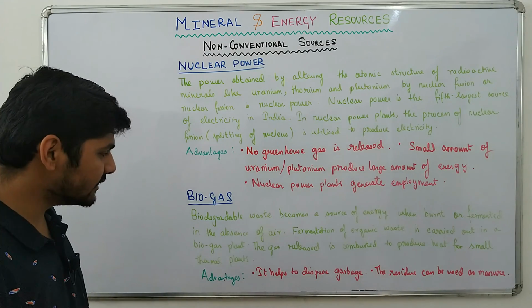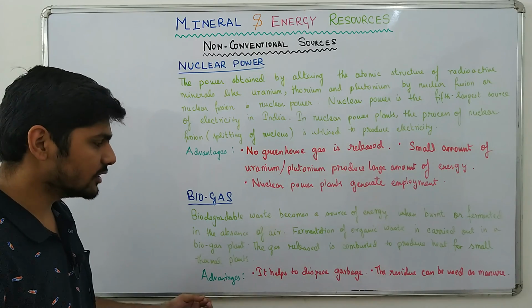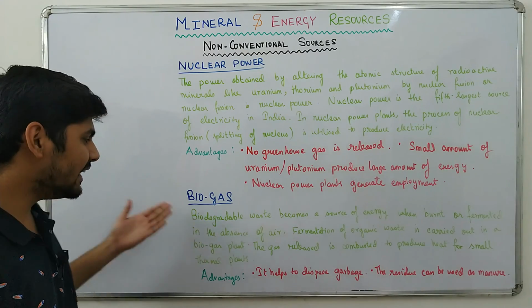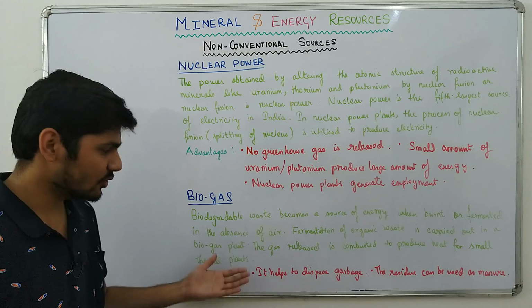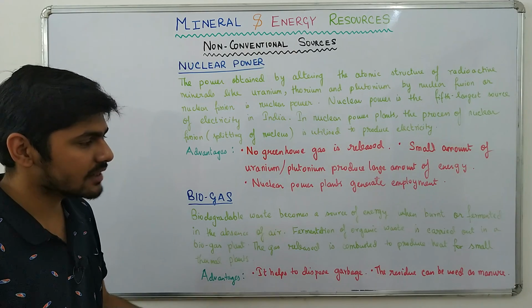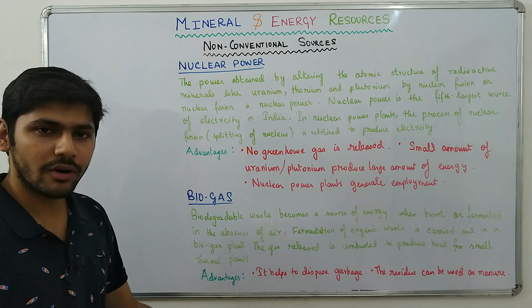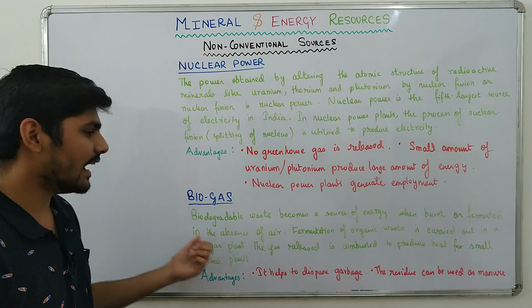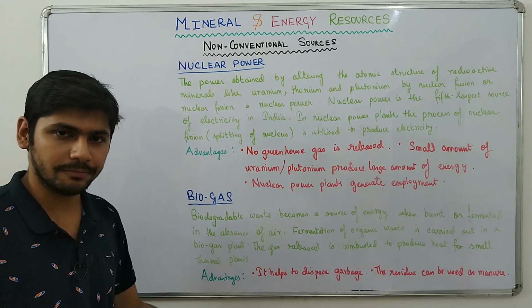So what are the advantages? First, it helps to dispose garbage. Basically garbage is used to produce biogas, so it helps to dispose garbage. Secondly, the residue can be used as manure. So the byproduct after producing biogas can be used as a manure.